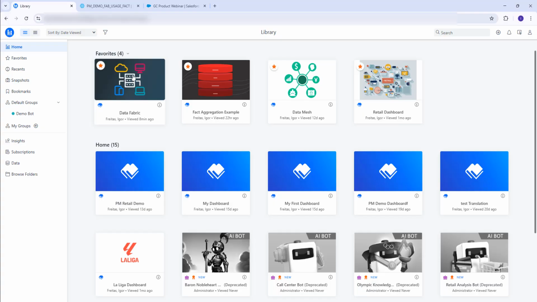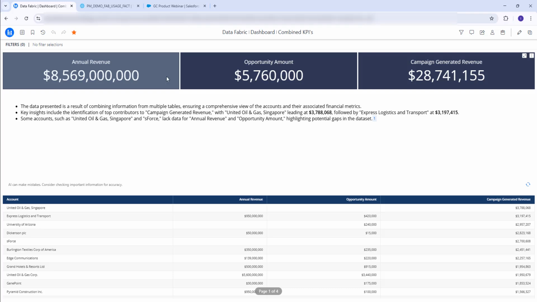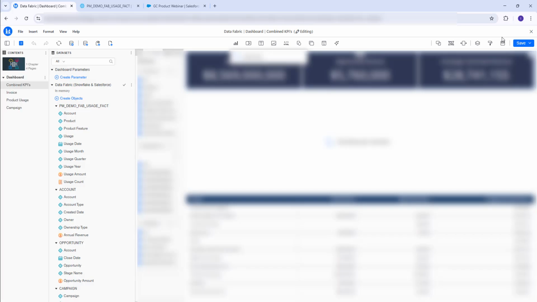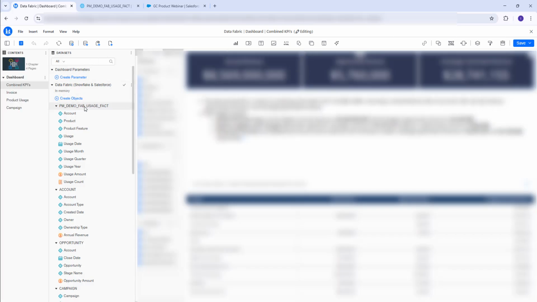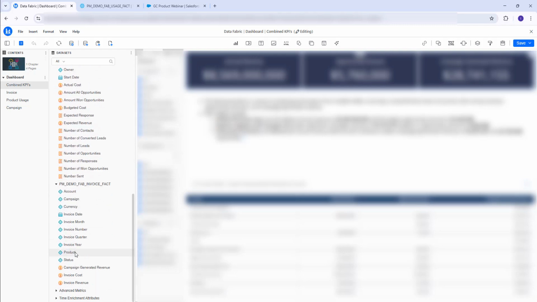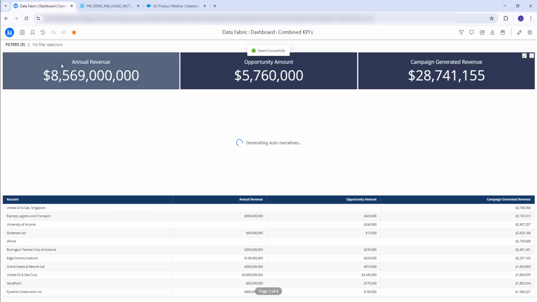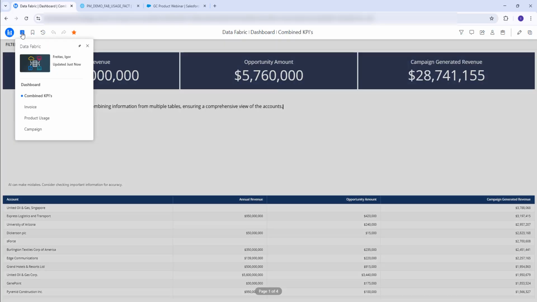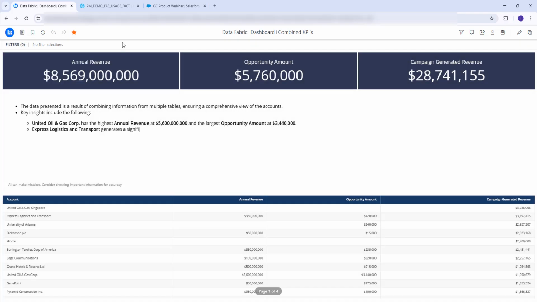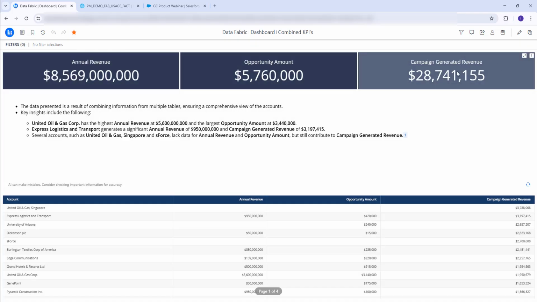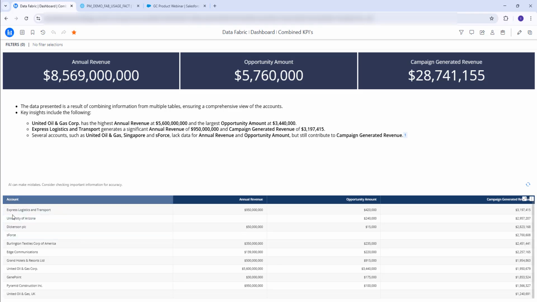And finally, you now go to Strategy and you create a dashboard out of it. So this dashboard contains all the different views of the data that we previously mentioned. So we have a Salesforce view, a Snowflake view. We are bringing together that Mosaic model that we created in the previous step. And now we're creating different views of that data. For example, in here we have a first view with the combined KPIs all together. You can see annual revenue, opportunity amount, campaign generated, all these coming from different sources.